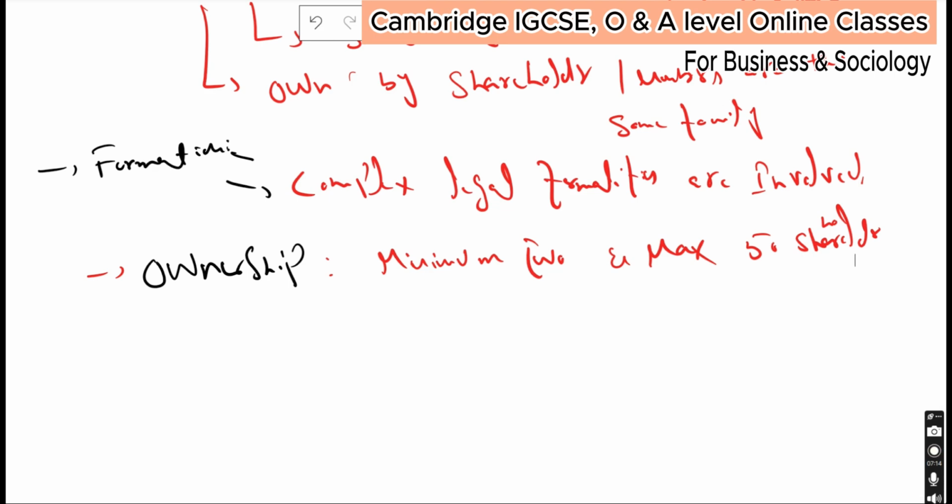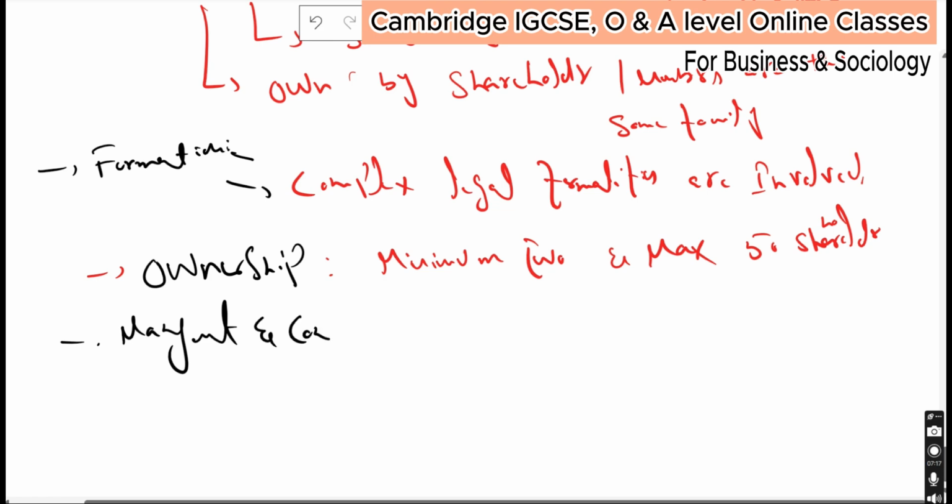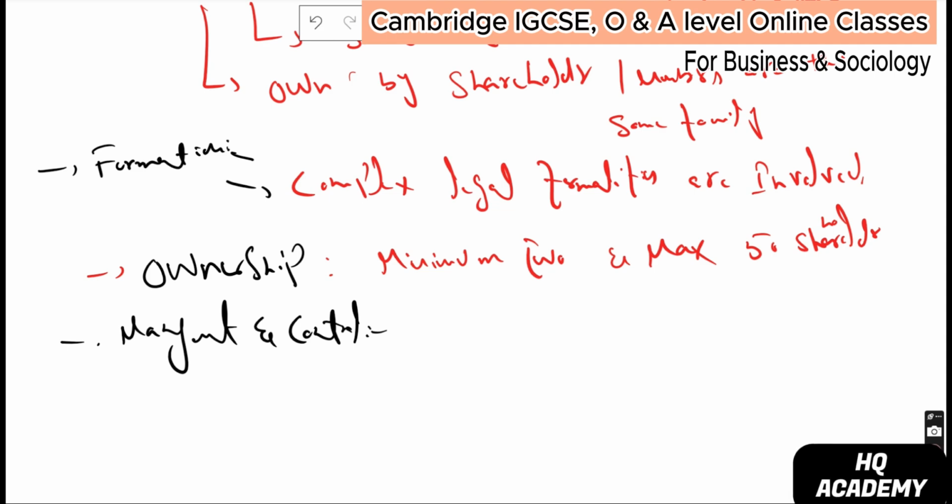Management and control. These businesses are managed and controlled by the board of directors. You already know that; we had a clear discussion on it.